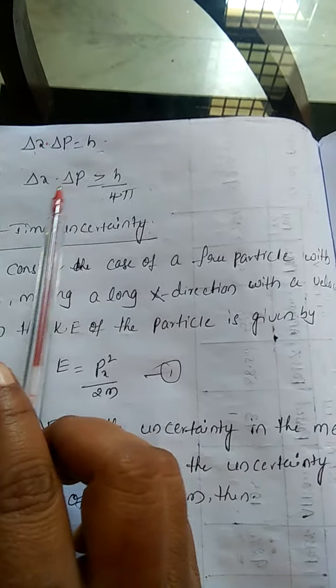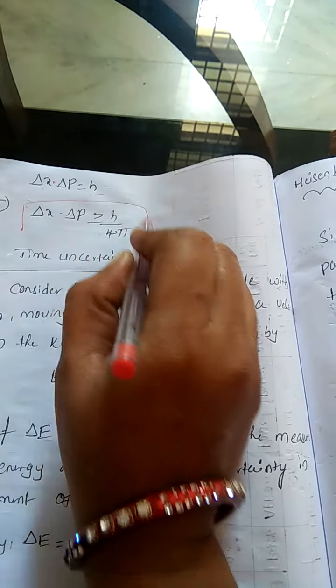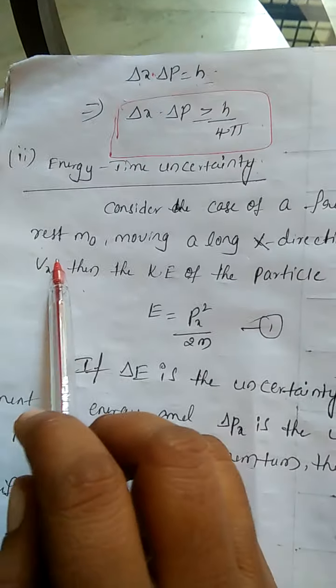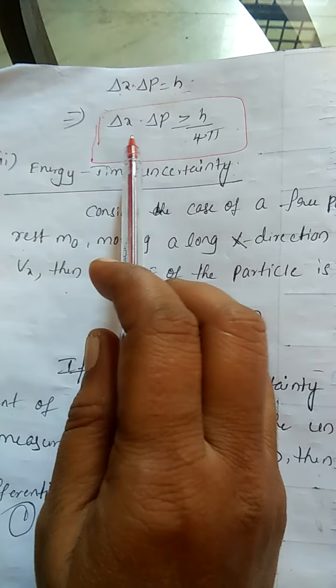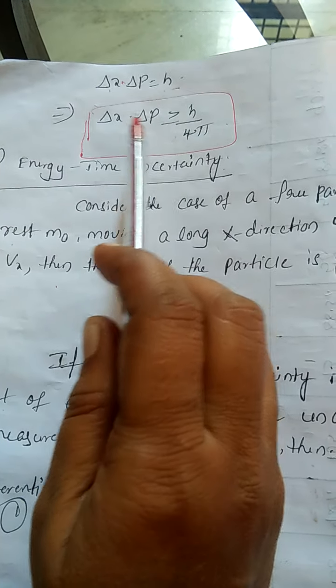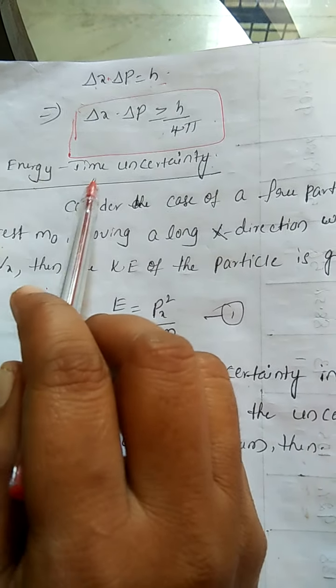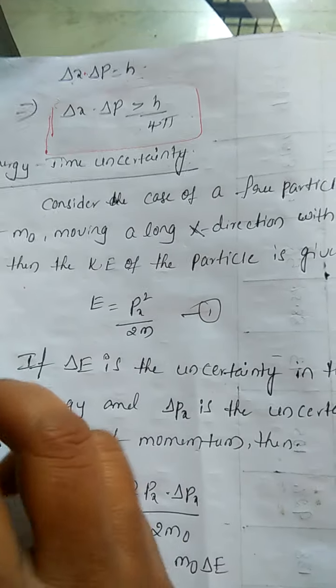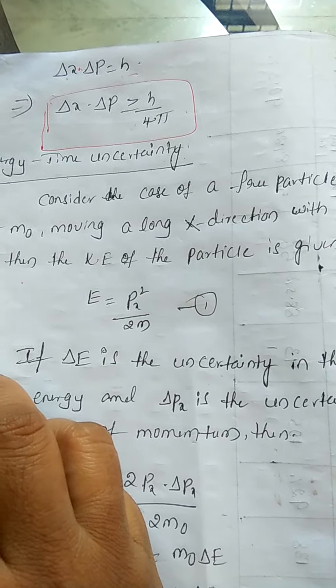Okay, so that also tells the uncertainty principle. Very clear. Next, similarly, another pair. One pair is position and momentum, and similarly, energy and time uncertainty. So what is the energy and time uncertainty principle?